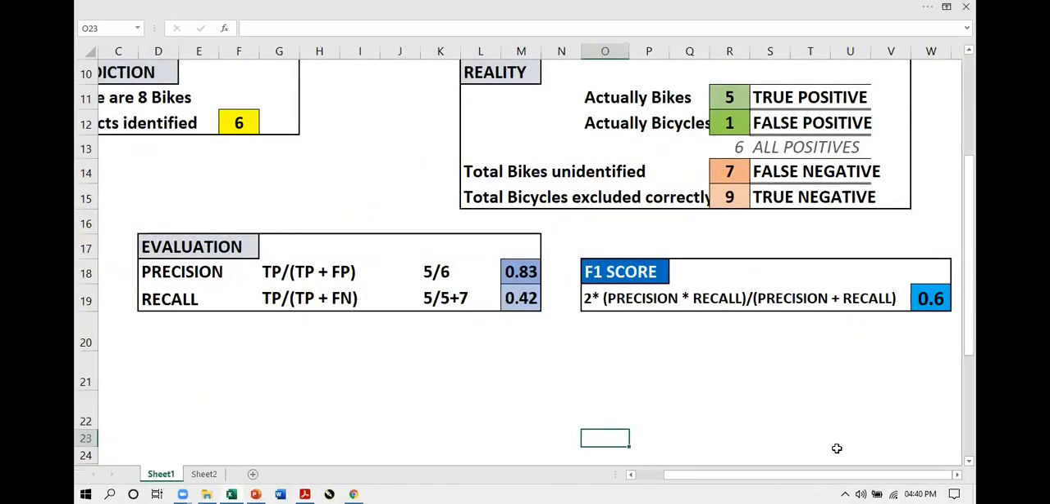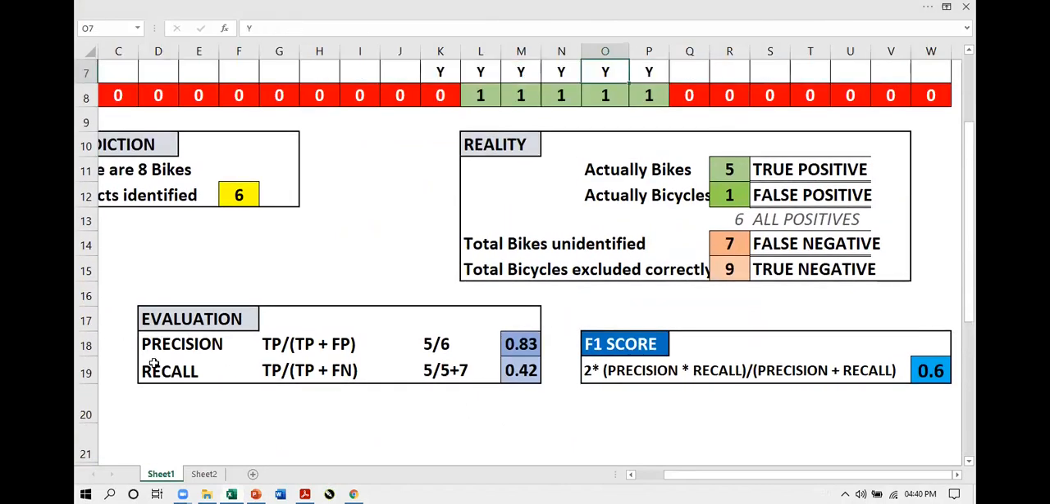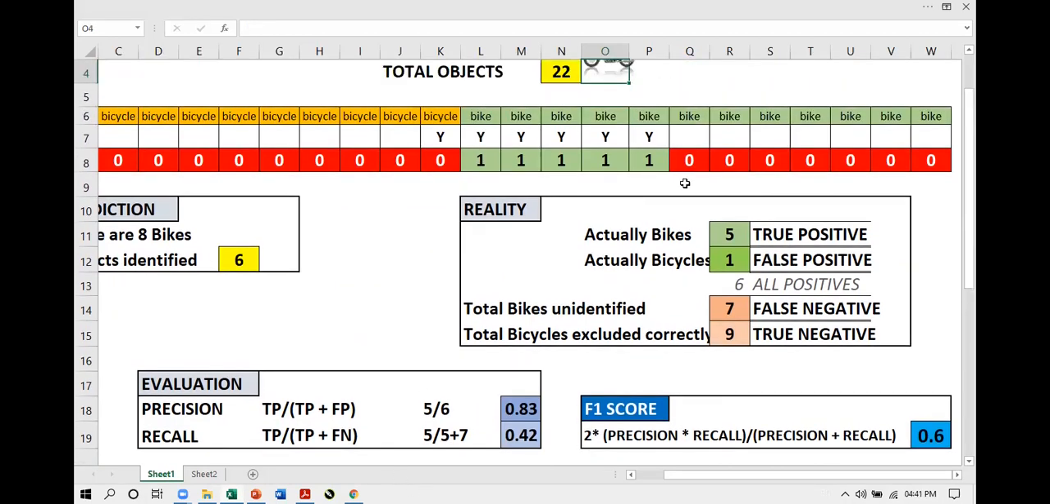So always remember, whenever your precision and recall are high, your F1 score will also be high. If any of these are low, your F1 score will come down. See here, if I make the precision higher,